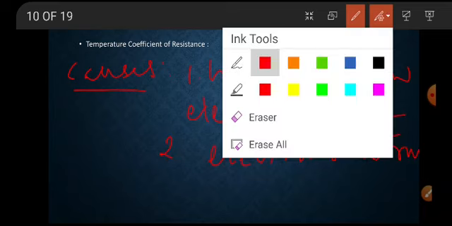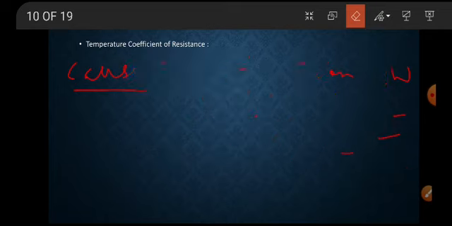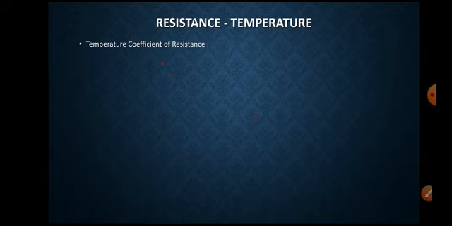These are the two reasons for the variation of resistance with temperature. The resistance is affected by the temperature of the material, because interaction between electron and electron, and electron and lattice, are temperature dependent. Therefore, the resistance of the material varies with the variation in the temperature. So electron and electron interaction and electron lattice interaction. Lattice means the arrangement of atoms.